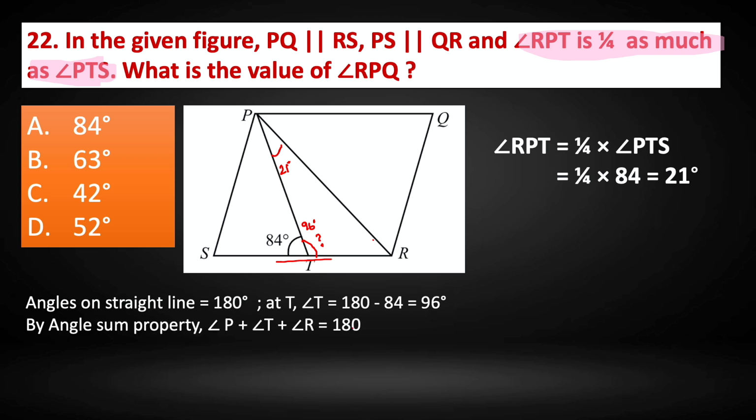By angle sum property, angle P plus T plus R is 180 degree. Angle P we have as 21, angle T is 96, and what is angle R? So 21 plus 96 plus R is 180. So therefore R is 180 minus 117, that is 63 degree.